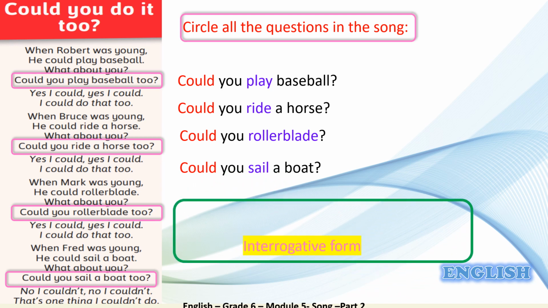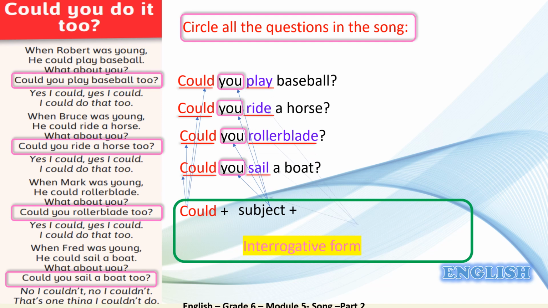Excellent. The first word in the question is modal could, not a subject. So, number 1, could. What comes after it? Excellent. It is the subject, you. Very good. Next comes the verb, of course, and it is also without a suffix. So here the verb must be in the base form. So the interrogative form is could plus subject plus base form of the verb. Great job.